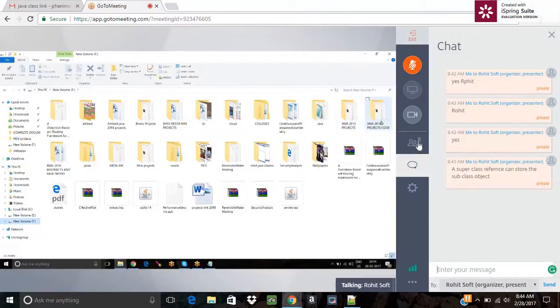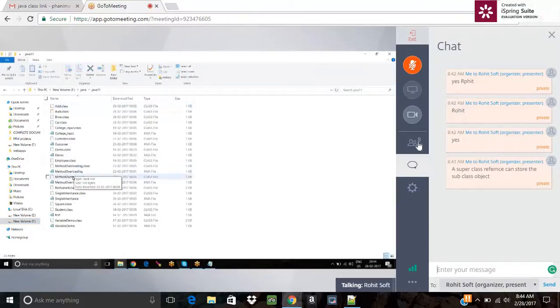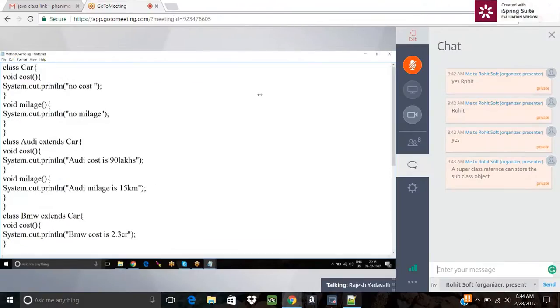I've saved it here. Inside this, what is the folder name? Java 11. Inside that is method overriding. So this was the program, right?